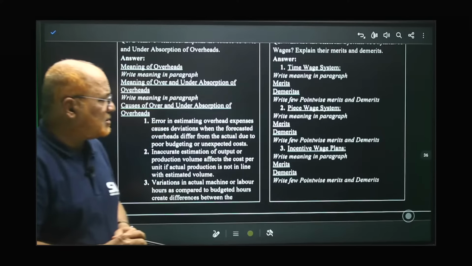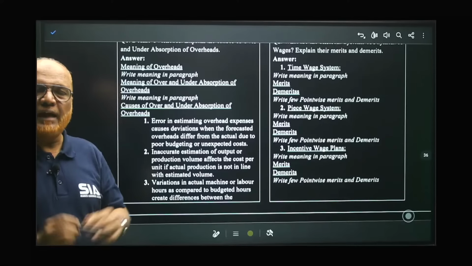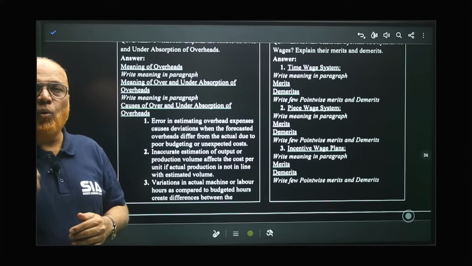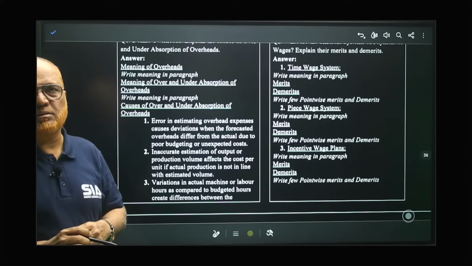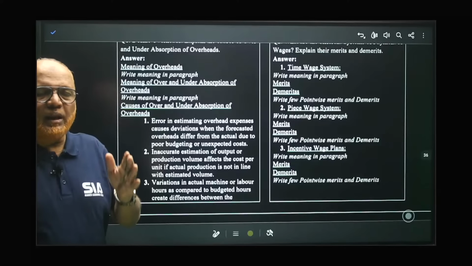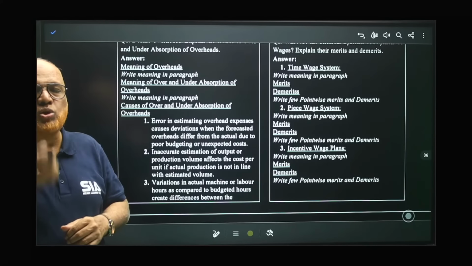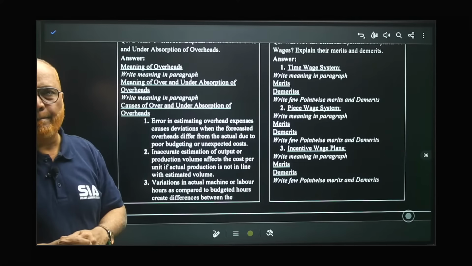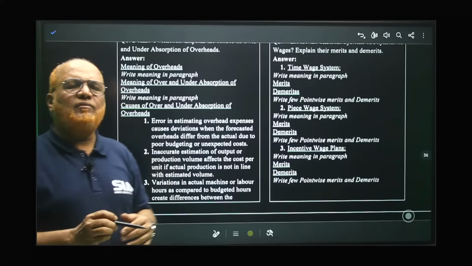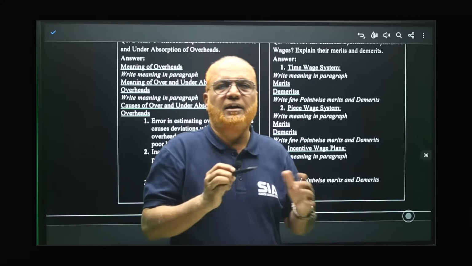One more method is also the incentive wage plan. Sometimes the employees are paid, over and above wages, some incentive in the form of bonus. So in order to recognize the efficiency of the workers, some extra amount will be paid as bonus. That is called incentive plan, right? And every plan will have its own advantages, merits and demerits.